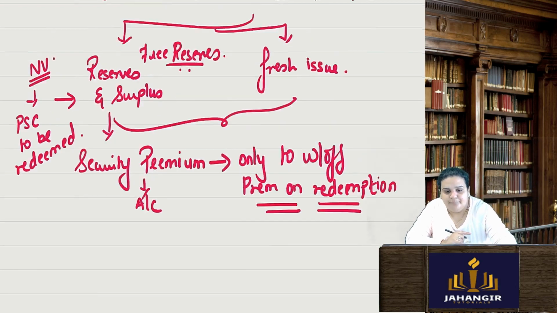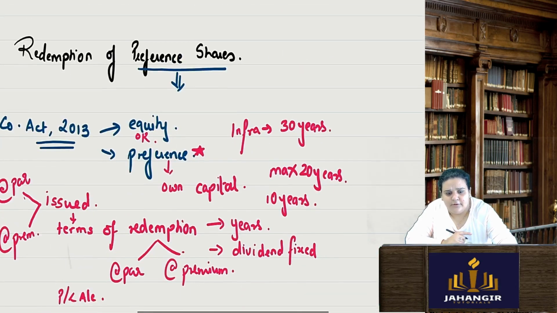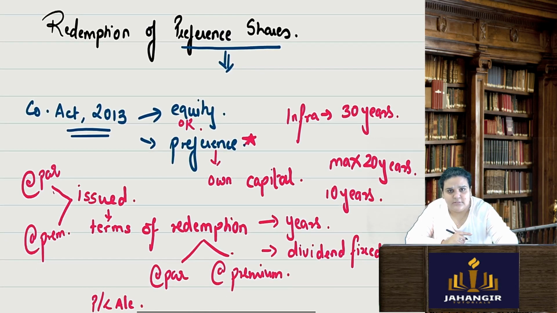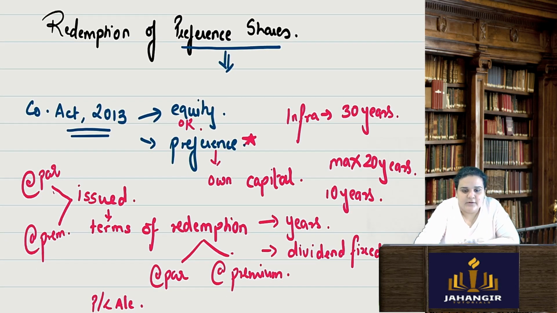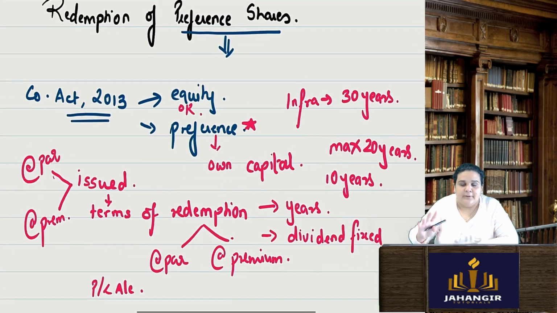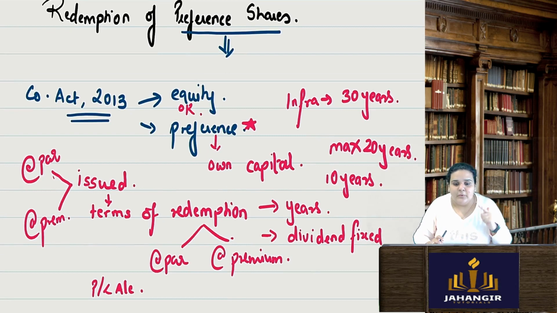Understood? Quickly I'll just take you all through it again, and then we will see the journal entries. Redemption of preference shares. Two types of shares we have as per Companies Act: equity and preference. Equity shareholders and preference shareholders. The capital which they provide is the own capital of the company.